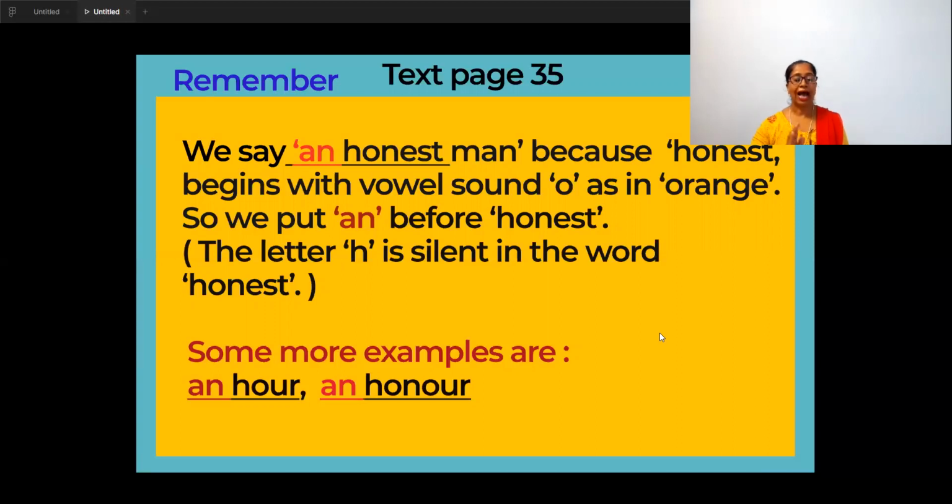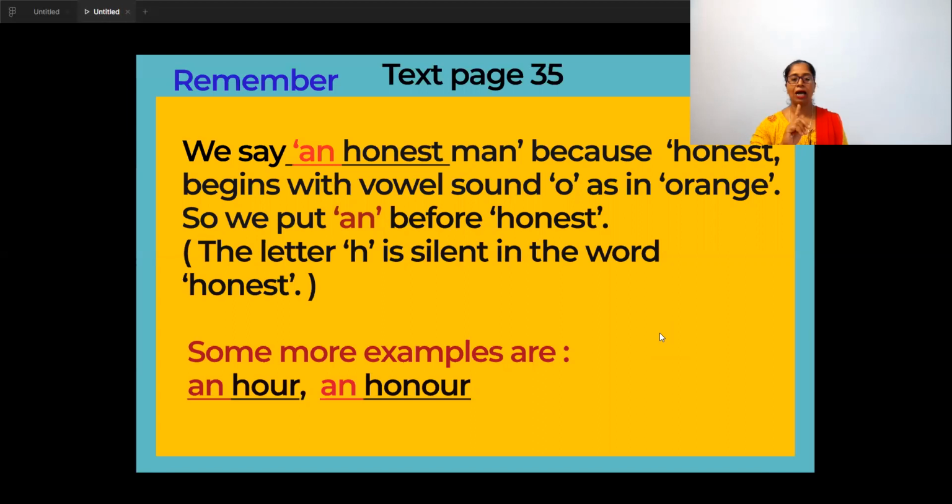We say an honest man. Listen to the sound, honest. Here H is silent. The sound, when I say honest, is the vowel sound O, as in orange. Here, an honest man, H is silent. So don't look at the alphabet H and say, "Arey, ye consonant hai." No, you have to check the sound, and the sound is honest, O. So it comes under the vowels A, E, I, O. So you will put an honest man.